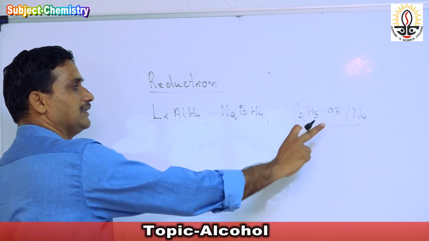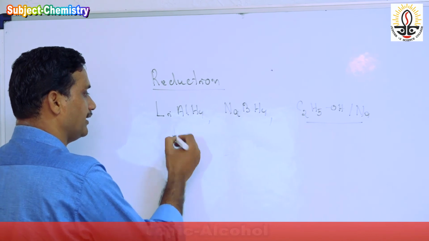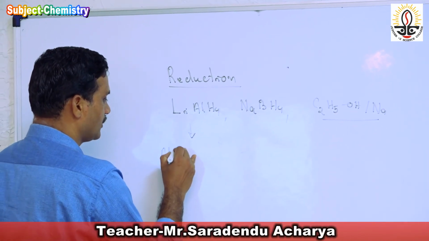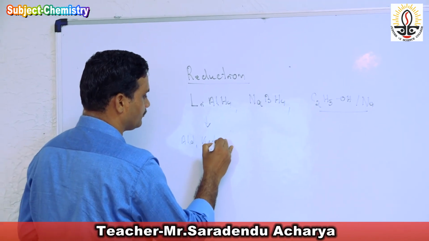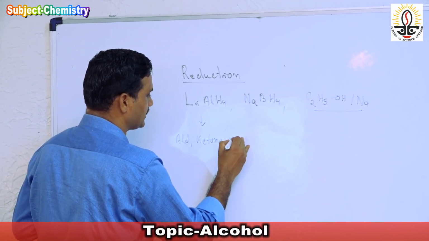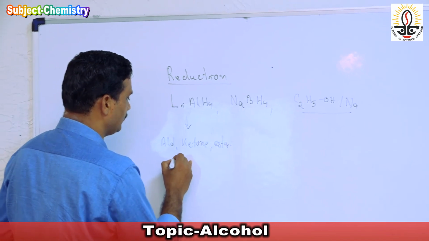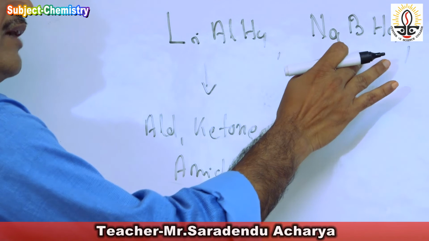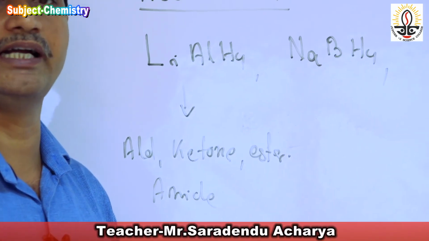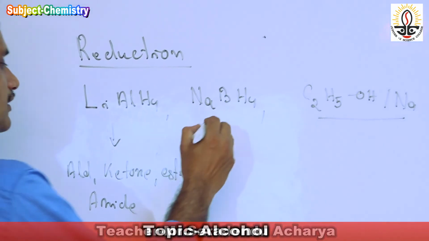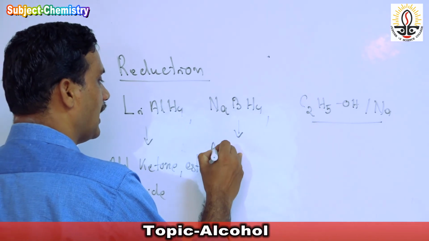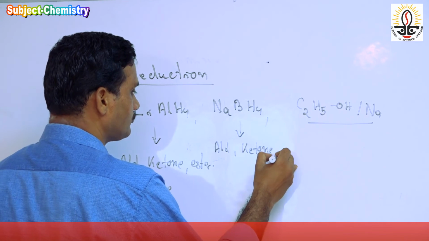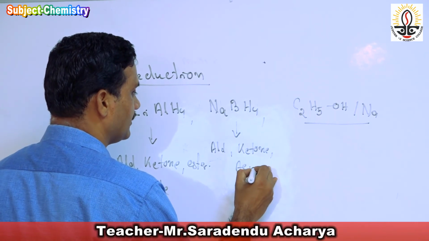In this reaction, it is a strong reducing agent. It reduces aldehyde, ketone, ester, amide, like this. But NaBH4, or sodium borohydride, is a specific one. It only reduces aldehyde, ketone, and acid chloride.